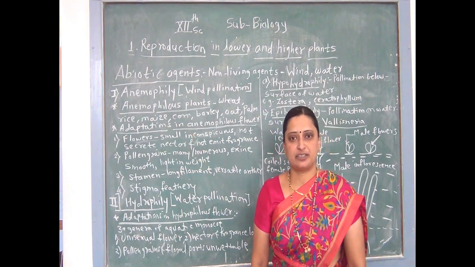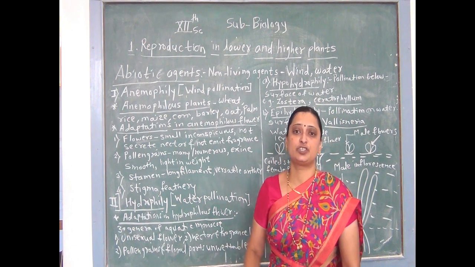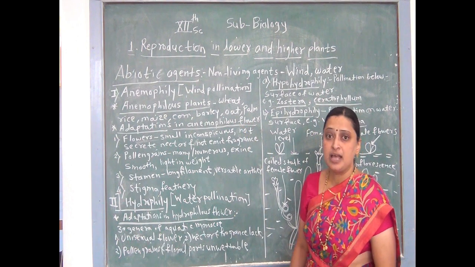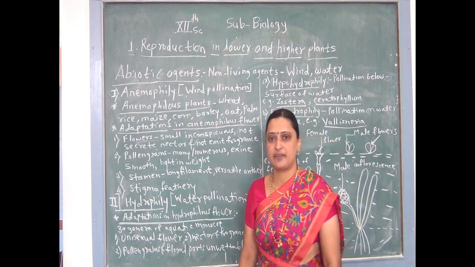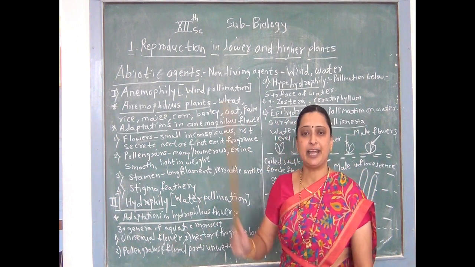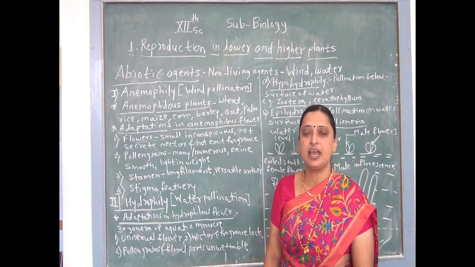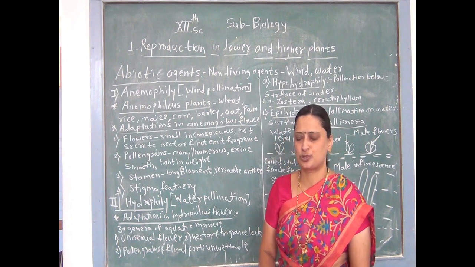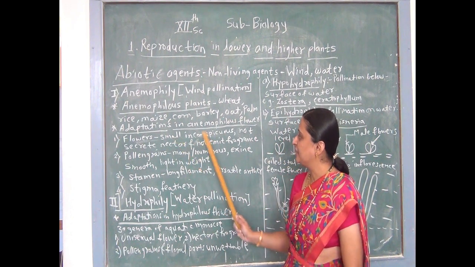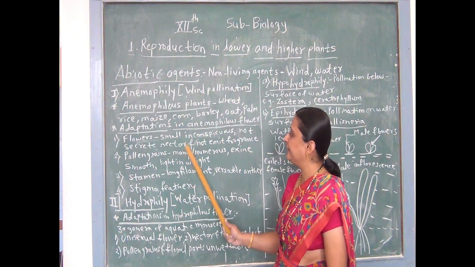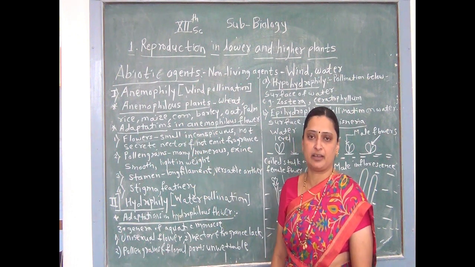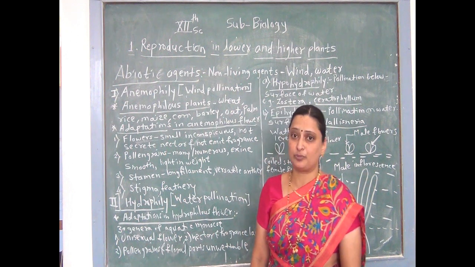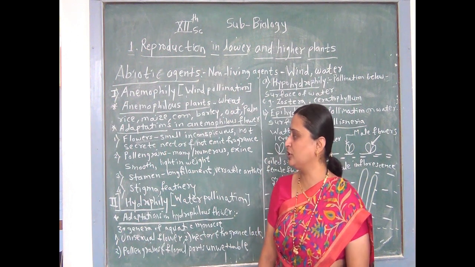The adaptations, ज्याला आपण अनुकूलता म्हणतो, present in such a plant or flower are called adaptations in anemophilous flower. The special adaptation of anemophilous flower is that all the flowers in an anemophilous plant are unisexual in nature, that is, only one sex organ is present in the flower in most of the cases. Flowers are small, inconspicuous. They do not secrete nectar and do not emit fragrance. या फुलांना कुठलाही सुगंध किंवा सुवास नसतो, नेक्टर याच्यामध्ये नसतात, त्यामुळे इन्सेक्ट अट्रॅक्शनची गरज नाही, म्हणून हे विंडसाठी महत्त्वाचं आहे.